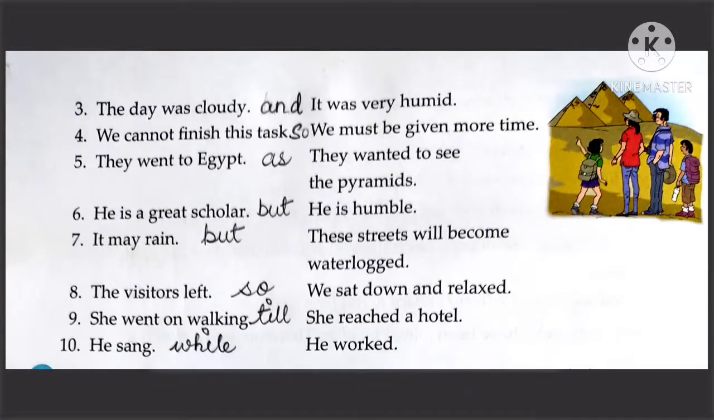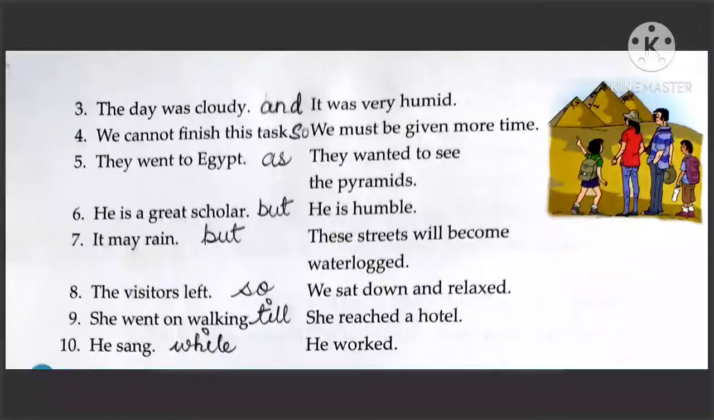This sentence will be joined with the conjunction so, and it will become: we cannot finish this task, so we must be given more time. Next sentence is: they went to Egypt as they wanted to see the pyramids. Sixth sentence will be: he is a great scholar but he is humble. Next sentence is: it may rain but these streets will become waterlogged.